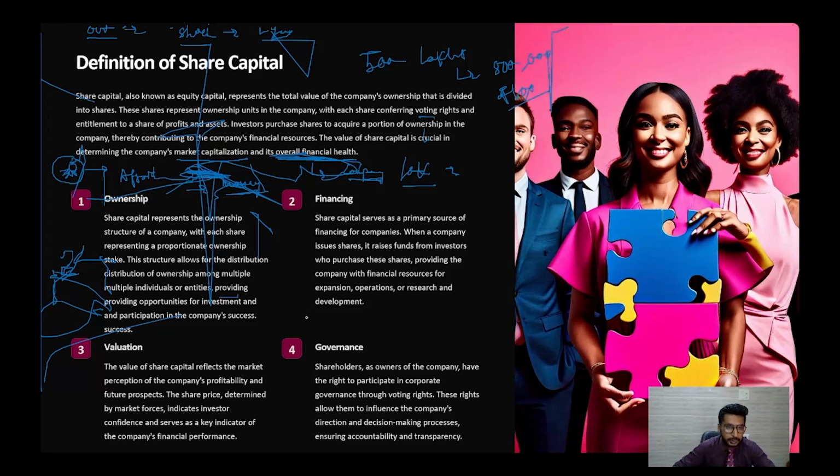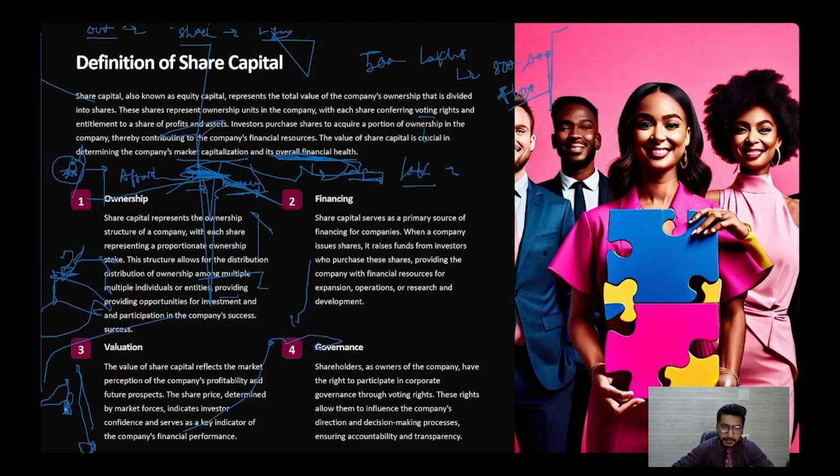So what happens? Share capital represents the ownership structure. Who is the owner? With each share representing the proportionate ownership stake. For example, if I am buying 10% of the share capital, that means I am the owner of 10% of the company.